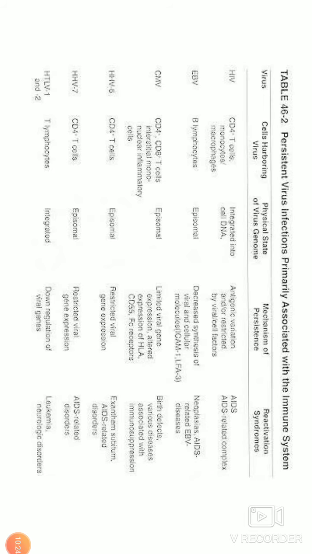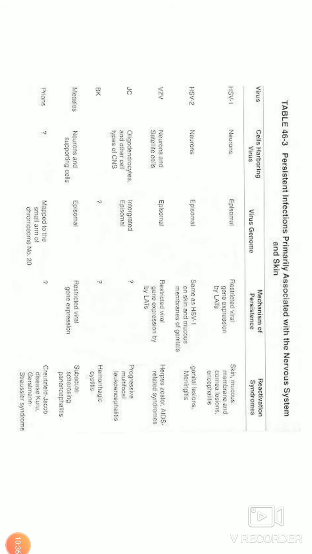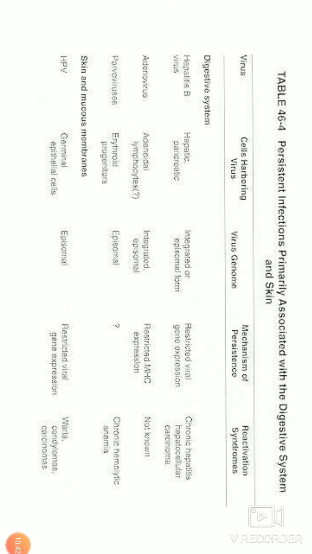There are huge varieties of persistent infections, which affect different systems. For the immune system, you have cytomegalovirus, Epstein-Barr virus, HIV, and so many viruses. If you come to the skin, also you have so many viruses. In the digestive system, hepatitis B virus, adenovirus, parvovirus, HPV are a few examples. So here what you have to remember is the definition of an acute viral infection, a chronic viral infection, a persistent viral infection, how many different types of persistent viral infections there are, and a few examples.